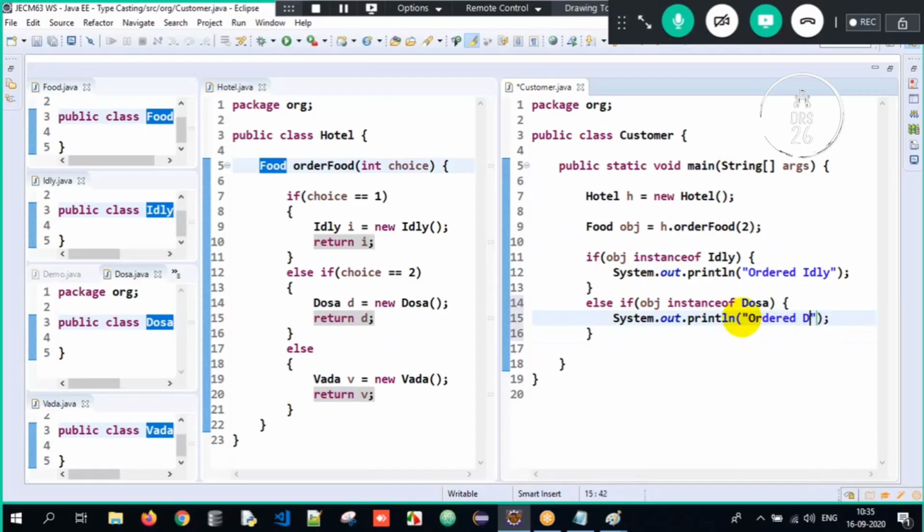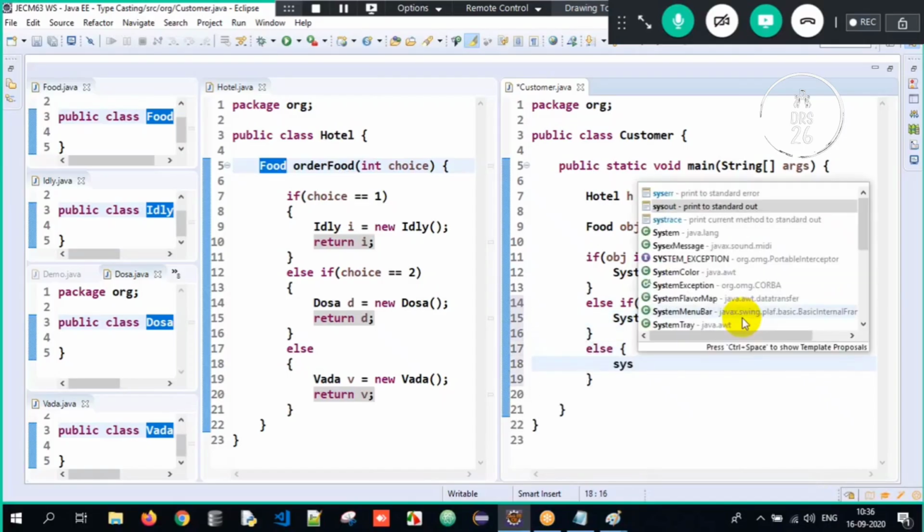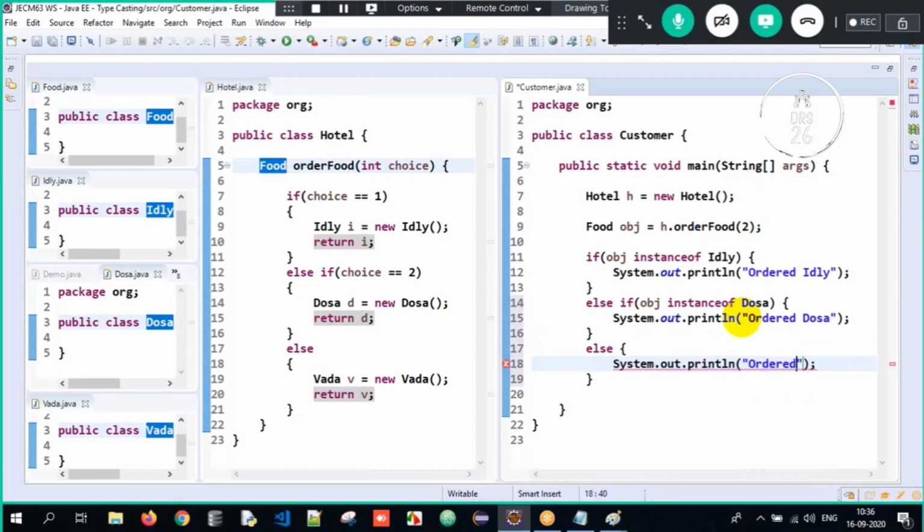Ordered dosa here. Okay, else I will just write it as sysout ordered vada here. This is all about it. Okay, so now here closely observe. Order food, I'll pass 1.